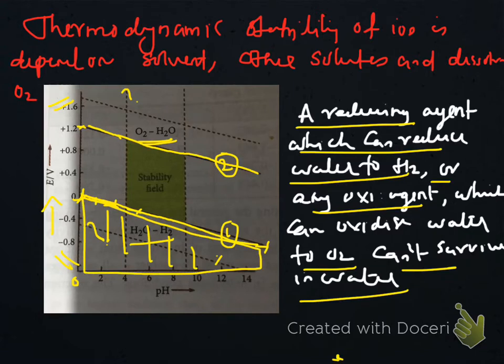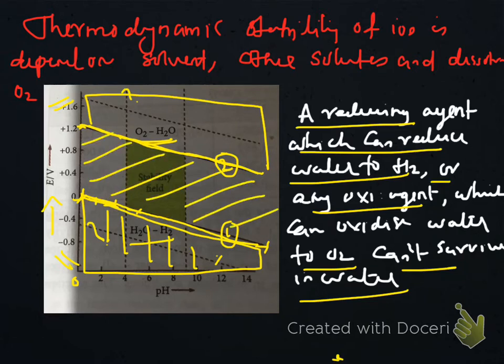When a species has a highly positive electrode potential, greater than the potential represented by the second line, in this region, they will oxidize water to oxygen. They are good oxidizing agents and can oxidize water to oxygen. There also water is unstable. So the only stability is possible in this middle area. This is the stability region.